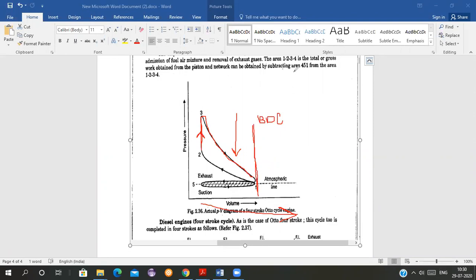Now from point 4 to point 1, what will happen? See, from point 4 to point 1, it is moving in a curve like this, and it is going till the point 0. So the exhaust is above atmospheric pressure. I have explained it to you. See the line, the atmospheric pressure line is here, but in the actual cycle the exhaust is taking place at a pressure inside the combustion chamber that is more than the atmospheric pressure, more than the outside pressure. Why is it like that?